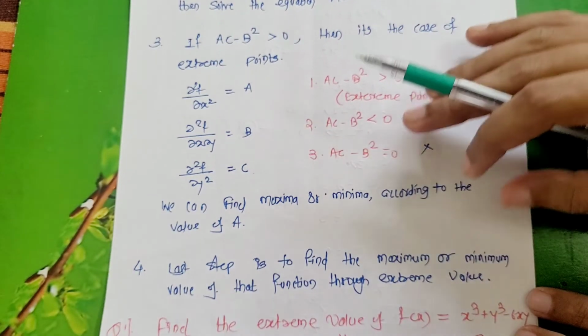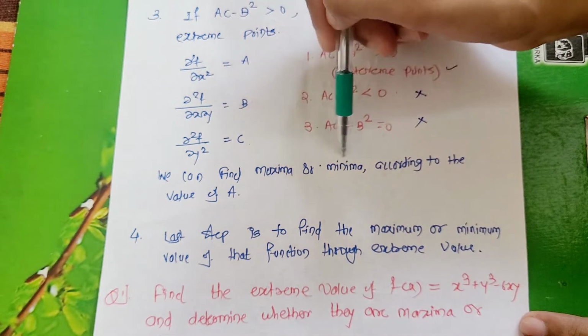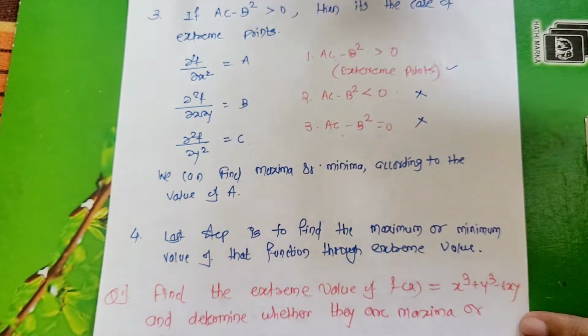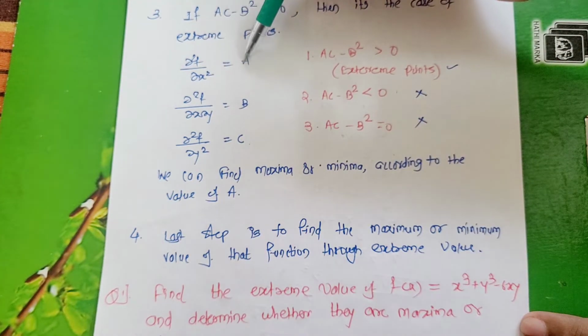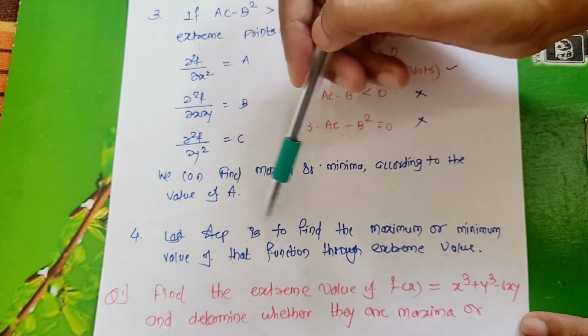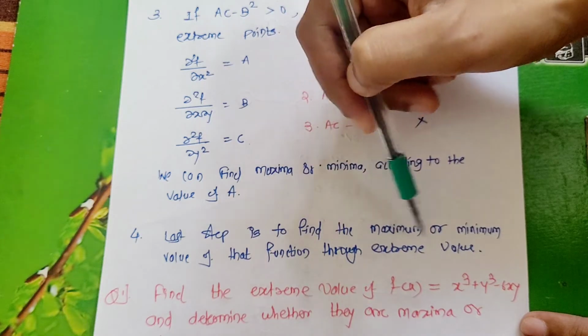Now step number 4, see here. We can find maxima or minima according to the value of a. So the value of a is very important in this case. Dou square f by dou x square is very important to find maxima or minima. The last step is to find the maximum or minimum value of the function through the extreme value.